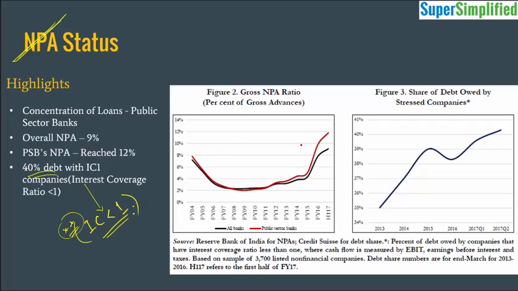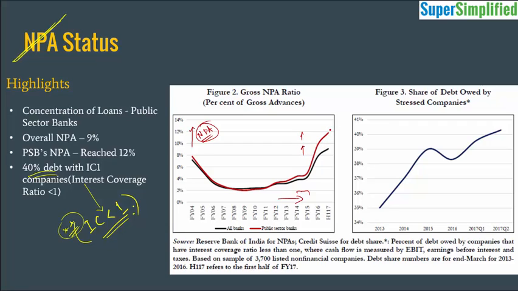Now let's go through these two graphs. What are they telling us? So on the y-axis you have the percentage of NPA, the percentage of loans which are categorized as NPA out of the total loans given by the bank, and on the x-axis you have the financial years, right? So you can see here that from the year 2014-15 onward, the NPAs are rising very sharply, right?